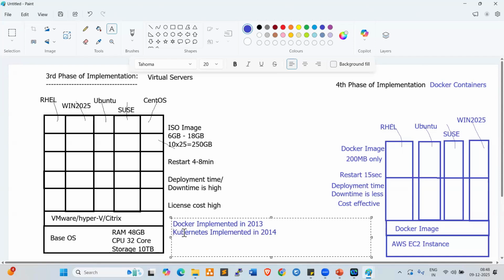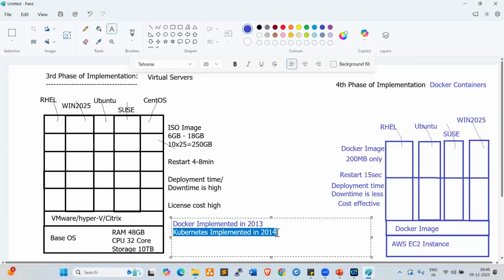So why was Kubernetes released immediately? Because Docker also had some drawbacks, clustering issues, Docker cluster issues, right? Kubernetes does not have any cluster issues. Docker and Kubernetes both are very core tools, very advanced tools. If you are good in Docker and Kubernetes, you can easily crack your interview along with AWS or Azure or GCP.